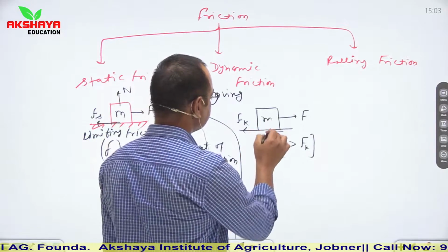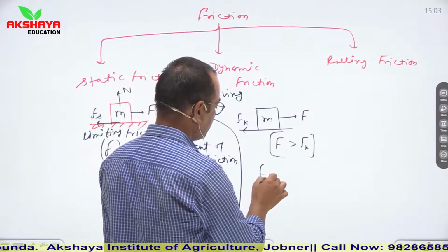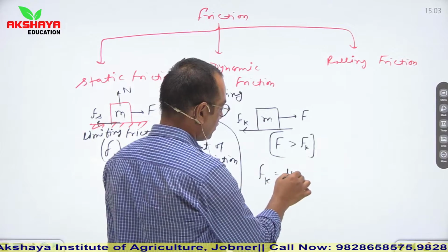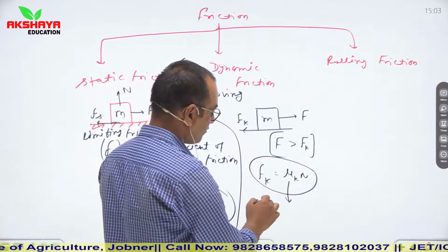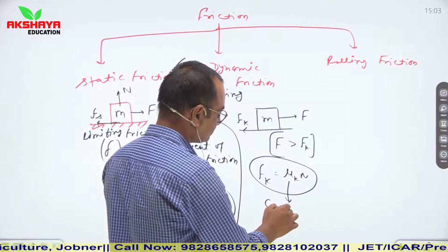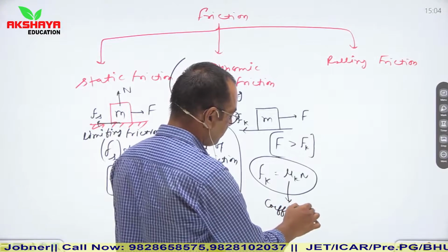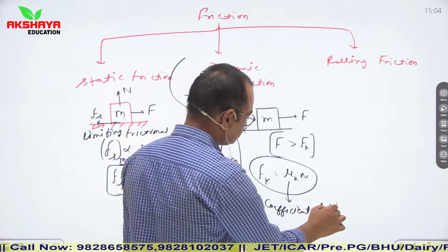Again, Fk is equal to mu k n, or you can say that Fk is also proportional to n. Here mu k is the coefficient of kinetic friction.